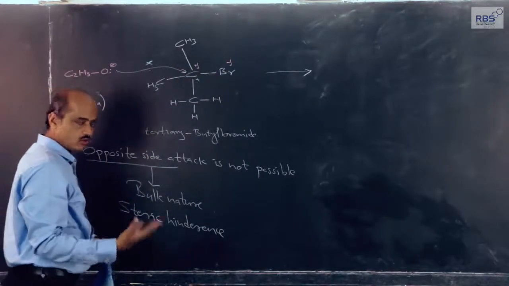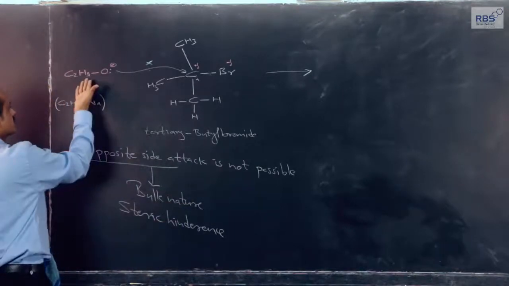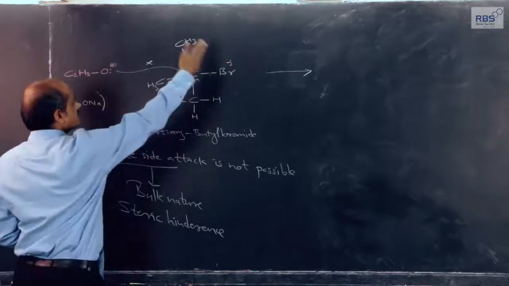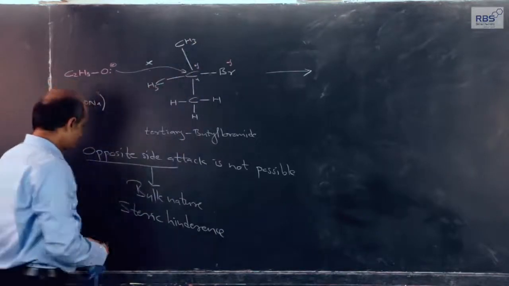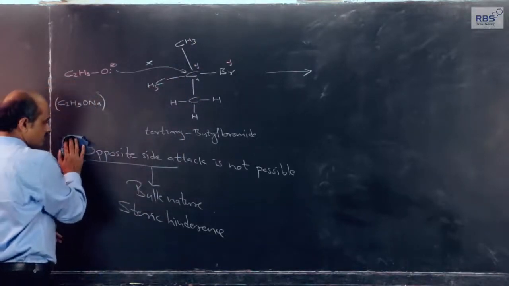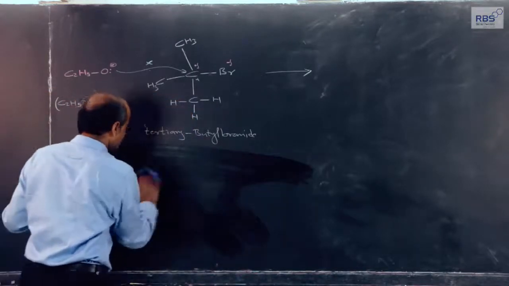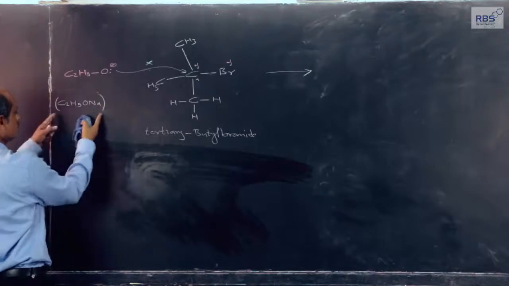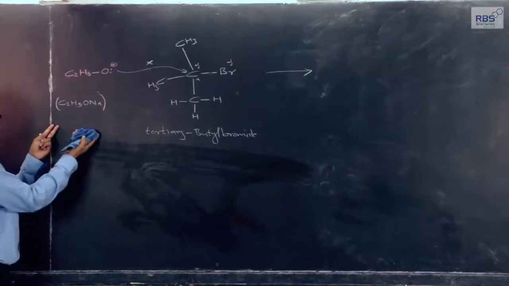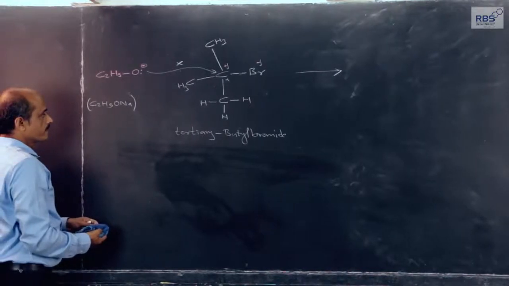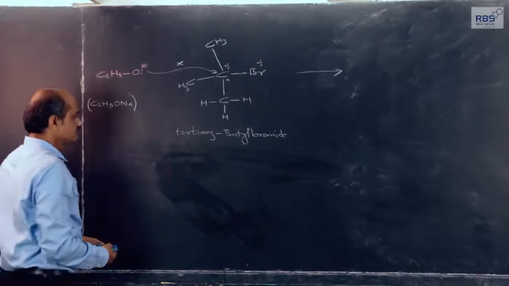If a polar solvent like water is used, it would react with this alkoxide, and the alkyl halide, tertiary butyl bromide, will remain as it is. So here, if the alkyl halide is a tertiary alkyl halide, with sodium ethoxide, the example you have selected, ether formation is not possible.